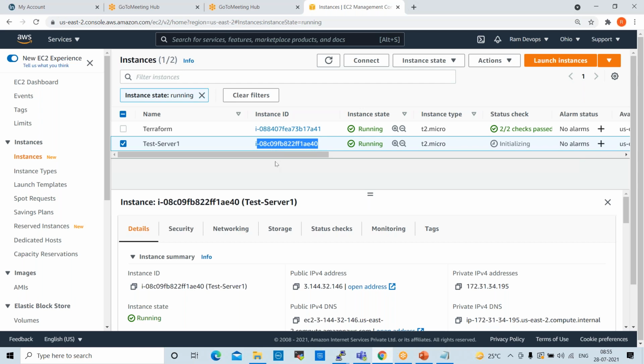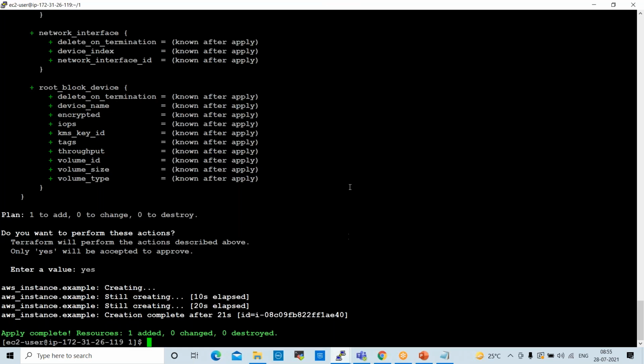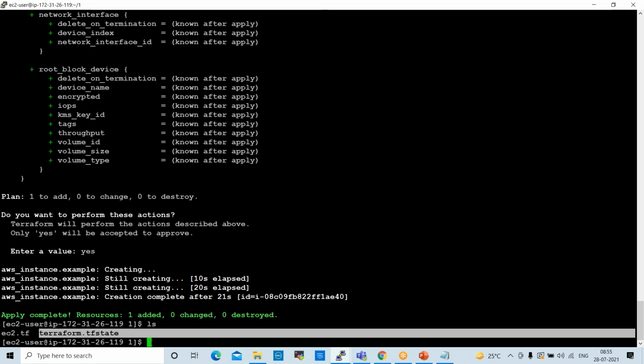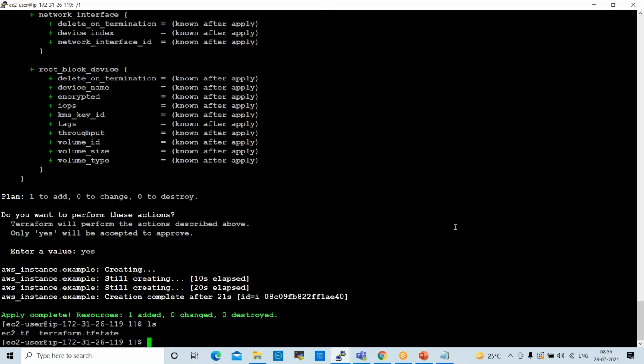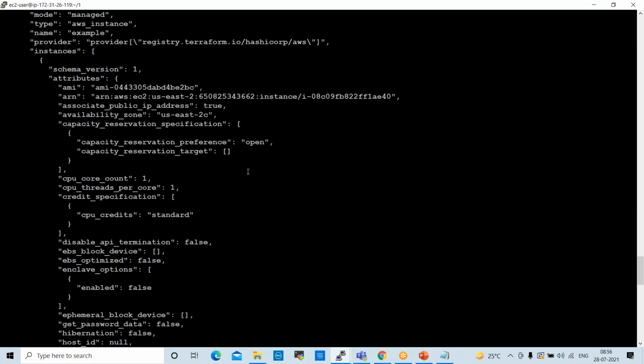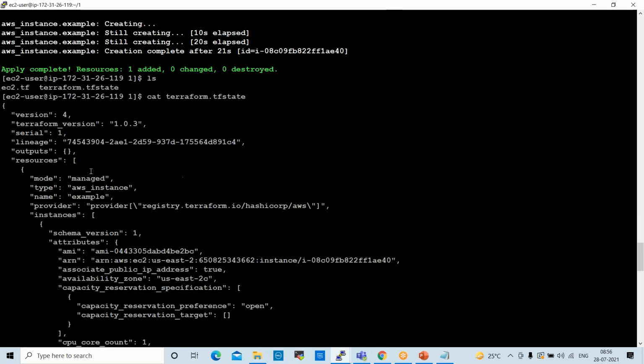Okay. So when we create an instance, one TF state file will be created. We discussed that, right? If you check ls now, see here, the Terraform tfstate file is created, right? Now if you check this file, cat terraform.tfstate, all the configurations will be available inside this tfstate file. So these are the configurations.